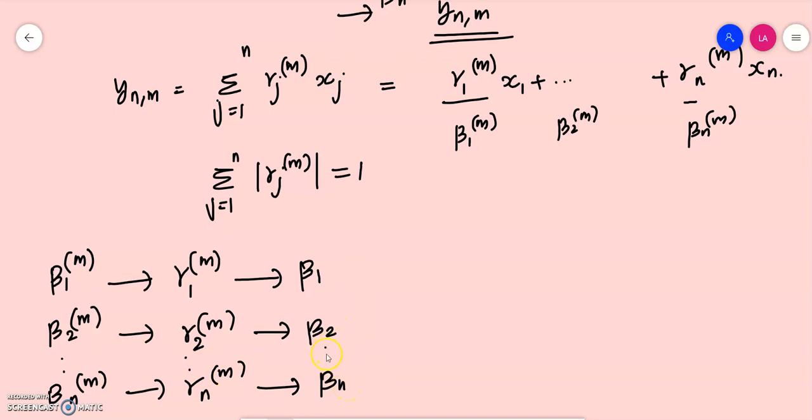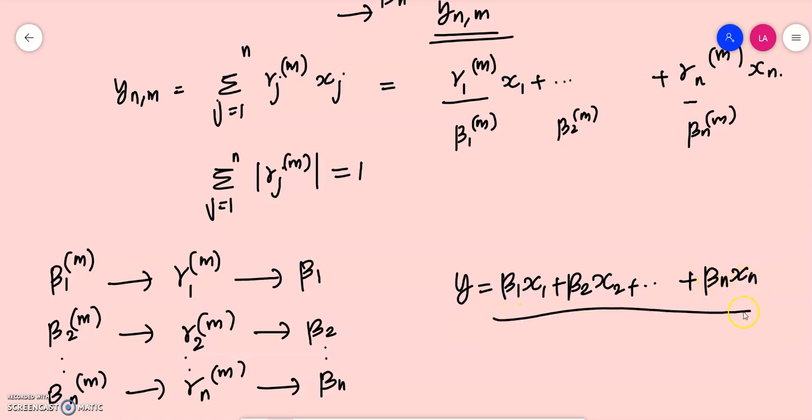From that we have defined ynm, and associated with beta 1, beta 2, etc., beta n, I can define y as beta 1 x1 plus beta 2 x2 plus etc. plus beta n xn. This is what we have defined our term y as, and we can claim that this sequence ynm converges to y, which we will be discussing in the next video. Thank you.